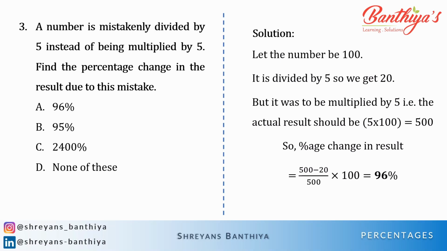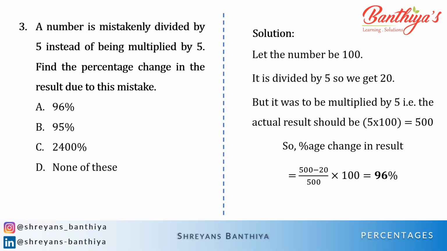So basically cannot be determined means we cannot find the answer with the given set of data. But none of these means that among the given options, all the options are not correct and we know the right answer. So the difference between both of the options is very clear, but most of the students get confused between both the options, and even when they get to the final answer, they mistakenly take the wrong option. So I hope, guys, that you have understood it very crystal clear.